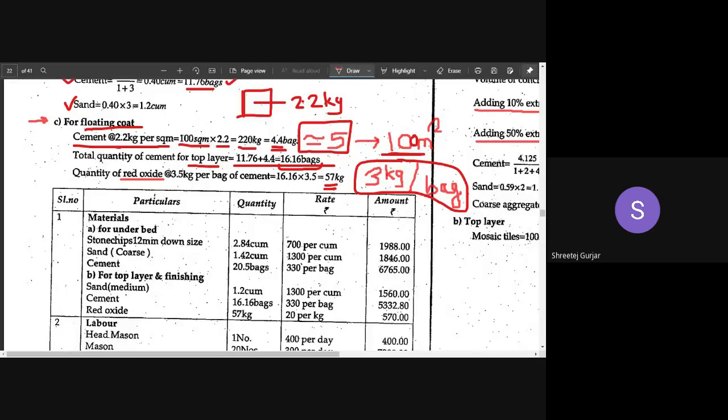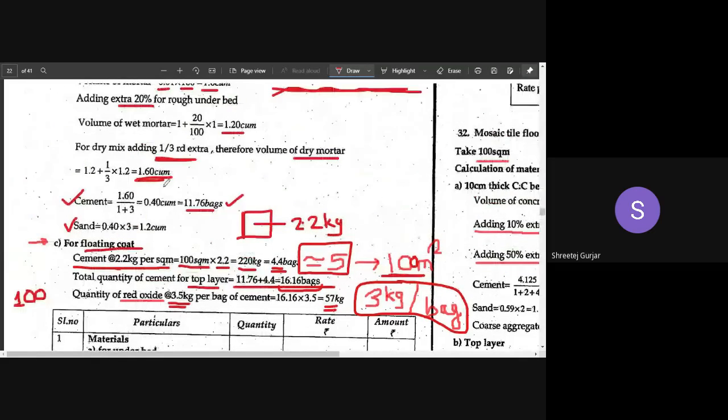So you can assume 3 kgs, or if you remember exactly, it is 3.5 kgs per bag. Okay, so 3.5 into 17, you will get 57 kgs of red oxide that is required for this particular flooring. That is, for 100 square meters of flooring, you require around 57 kgs of red oxide.